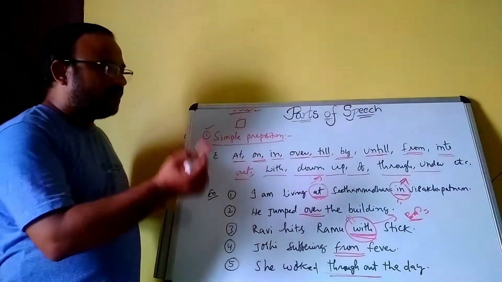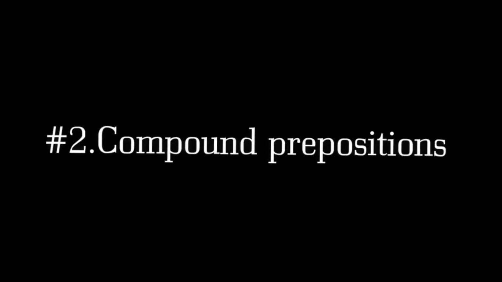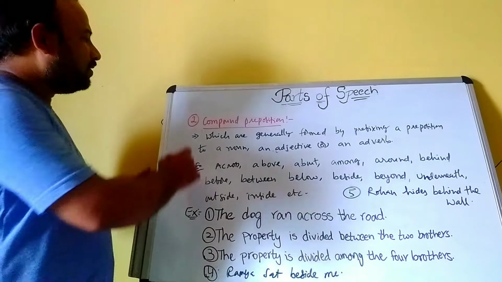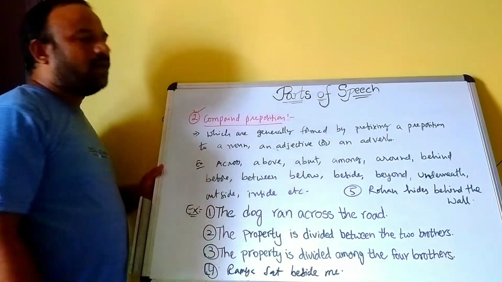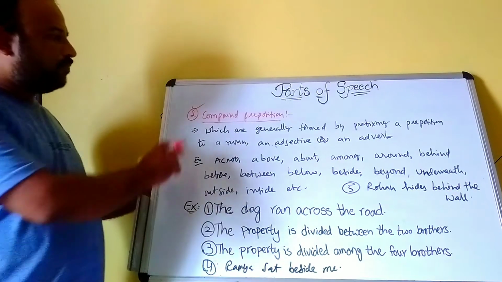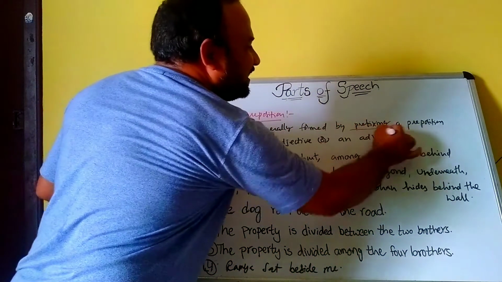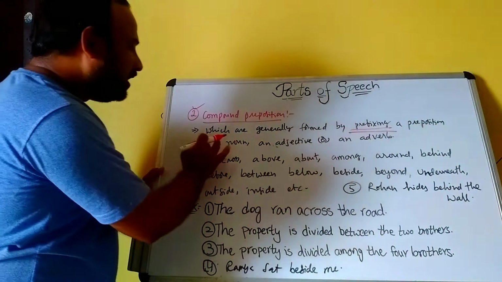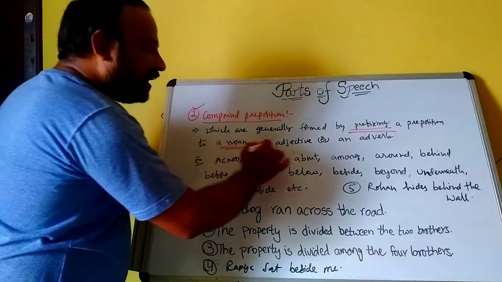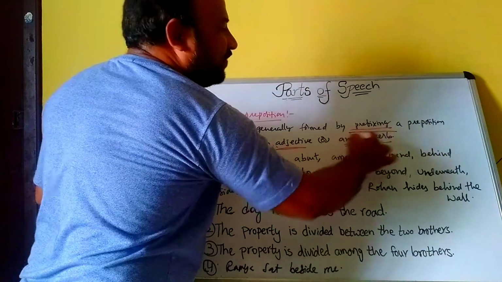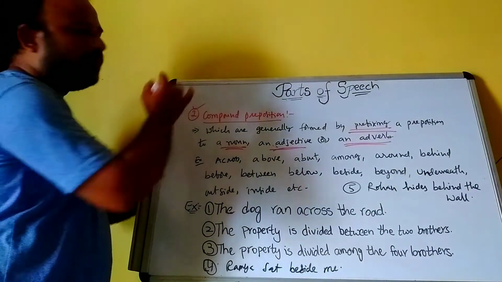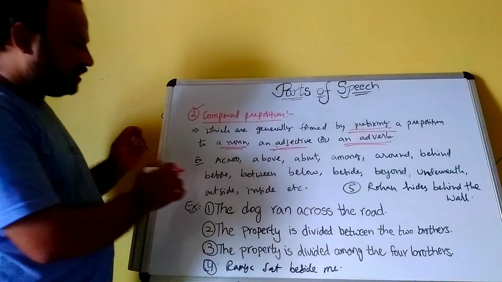Next one, compound prepositions. Compound prepositions are generally formed by prefixing a preposition to a noun, an adjective or an adverb. What are they?